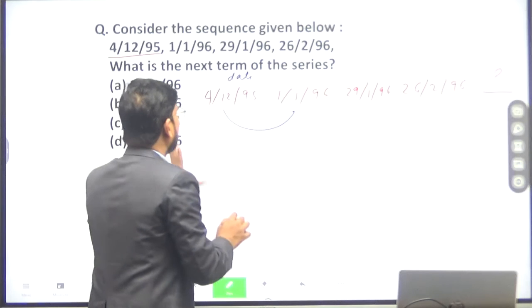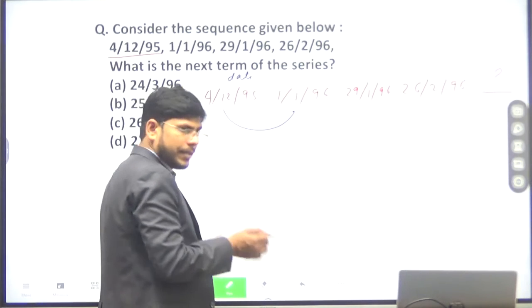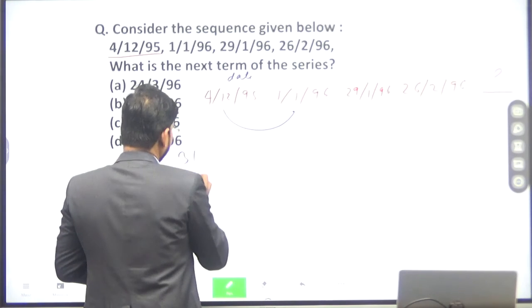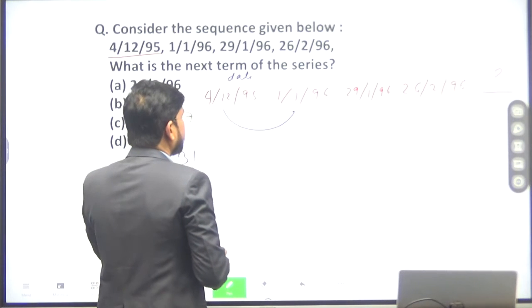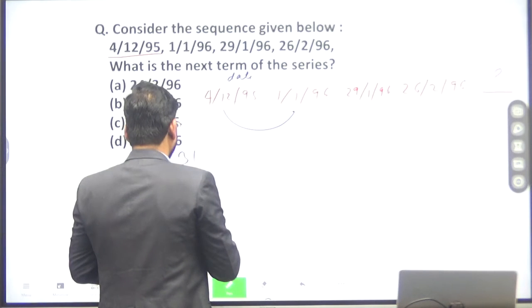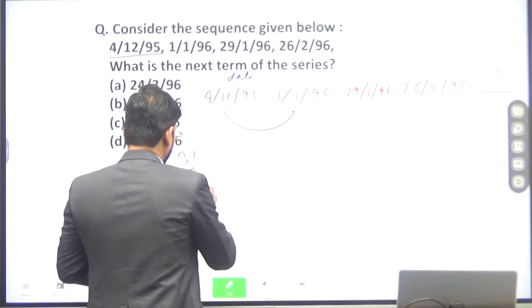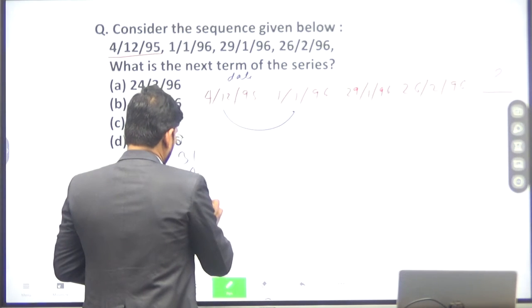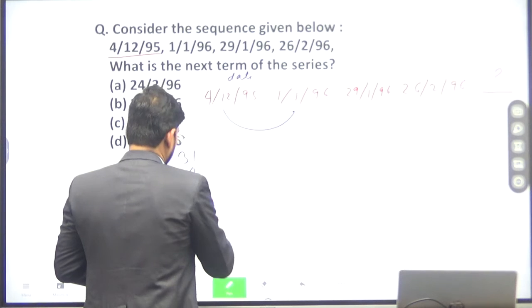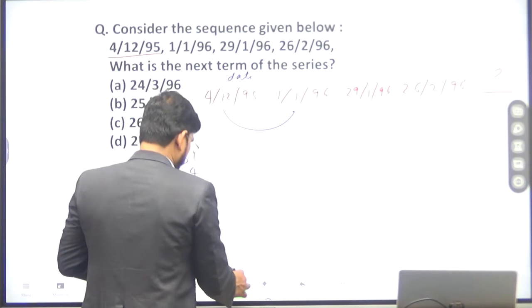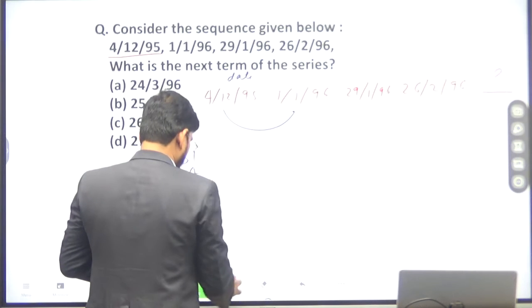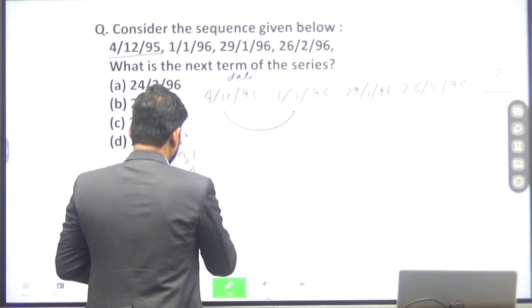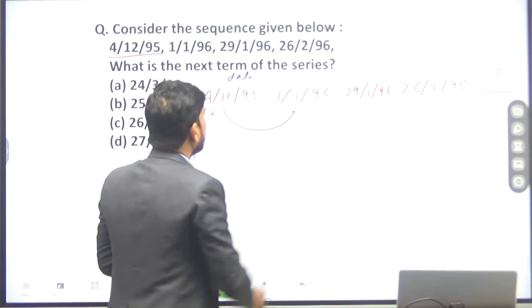If 4 days have already passed, then the number of days remaining will be 31 minus 4, which is 27.